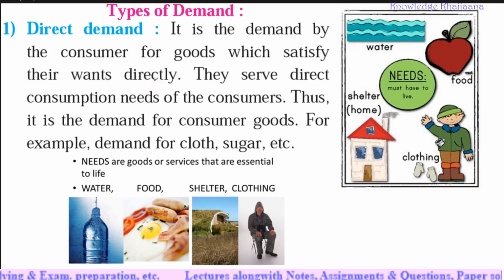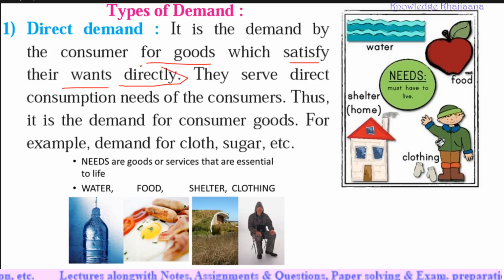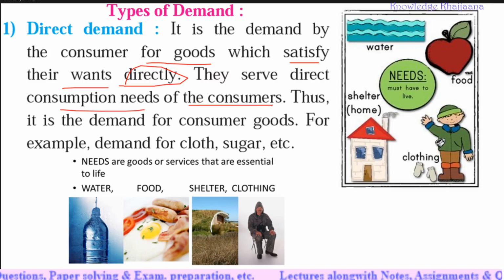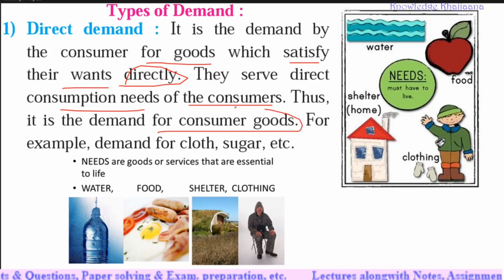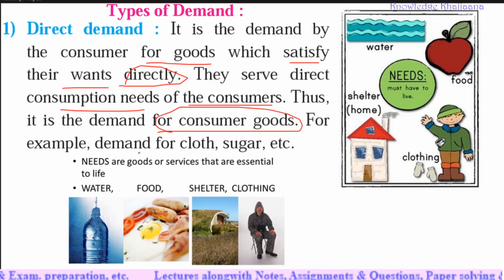See, what direct demand means? It is the demand by the consumer for goods which satisfy their wants directly. The goods which satisfy the consumer's wants directly. They serve direct consumption needs of the consumer. See, direct consumption can be done by the consumers. It is the demand for consumer goods. These are the consumer goods. For example, demand for cloth, sugar, etc.